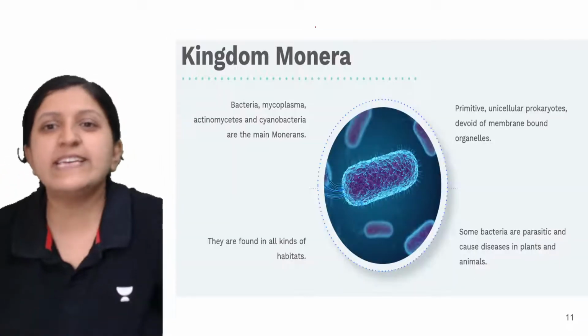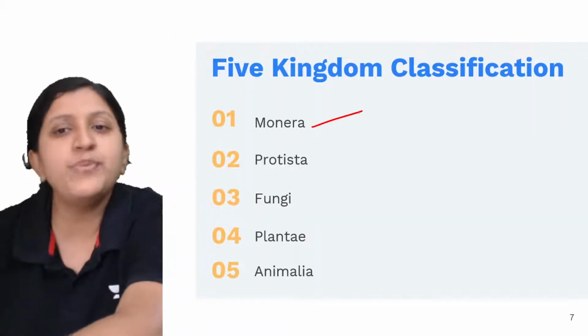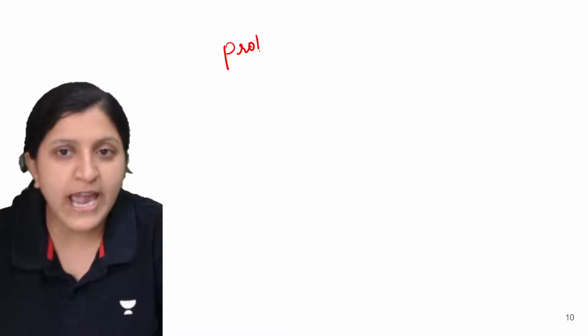In that case, the first kingdom, from the list we have already seen, is Monera. How exactly is the classification done?